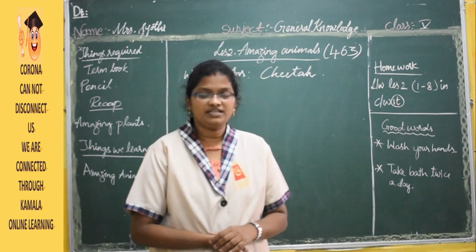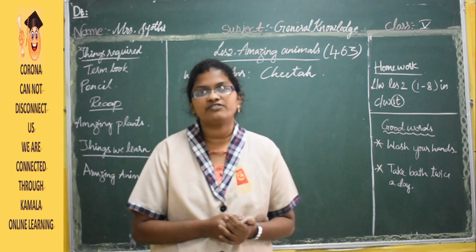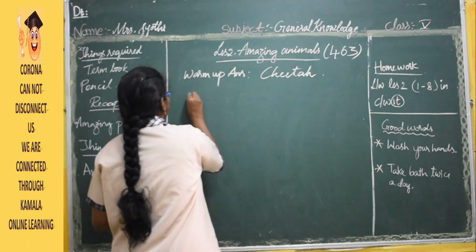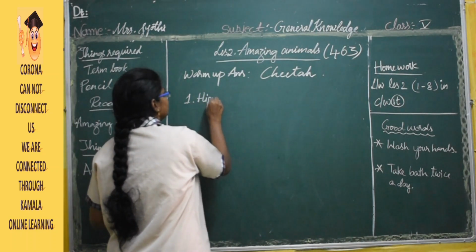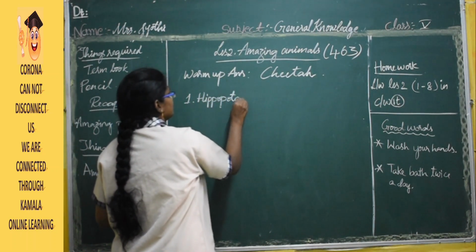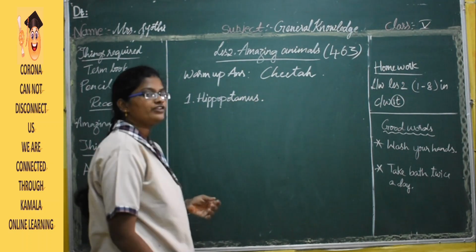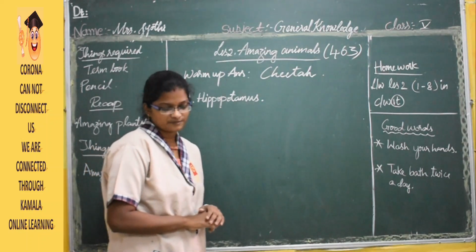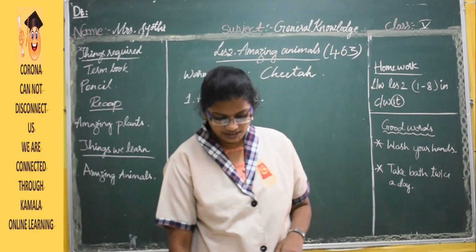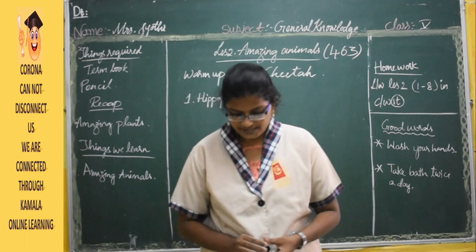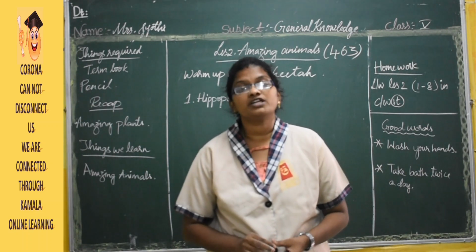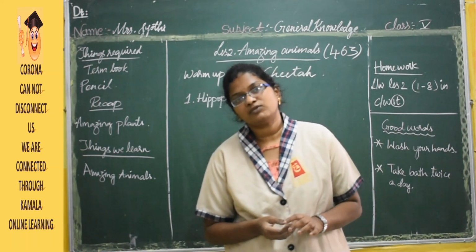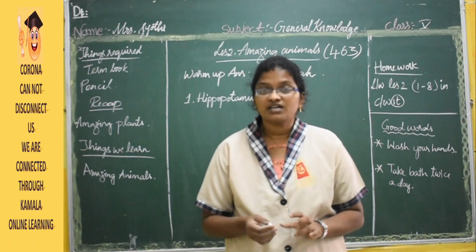So the first animal is hippopotamus. Everybody write this down in your textbook. The first one is hippopotamus. This mammal is popularly called a river horse. It has a broad snout and a heavy body. The common name of hippopotamus is hippo, and the other name is river horse.